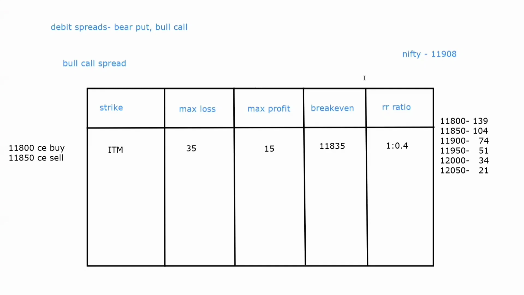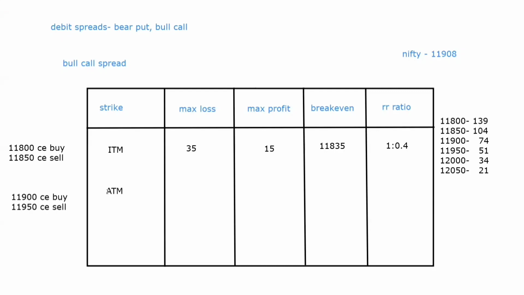Now comes ATM. ATM means near the market spot, right? Or at the market spot you can say. So at the market spot I have created 11,900 CE buy and 11,950 CE sell, right? So again I am buying a lower strike, selling higher strike, right? And now as you can see, this is at the money, this is near the spot price, that is 11,908, both are next to it, right? 900 and 950 are near to these strikes, hence this is an ATM bull call spread, right?